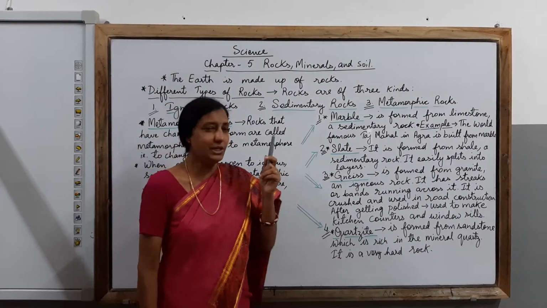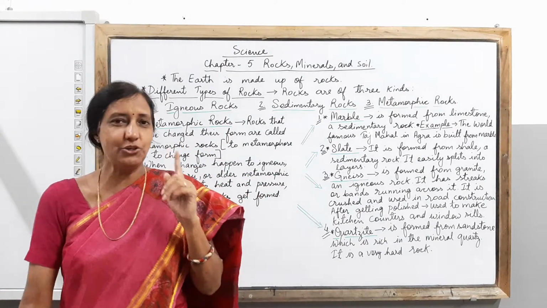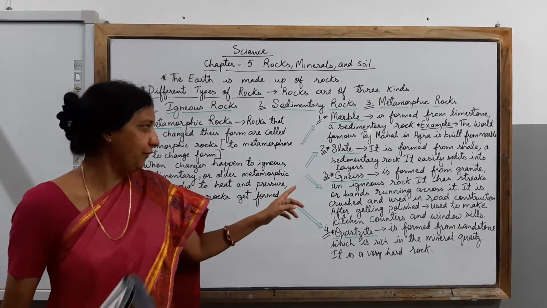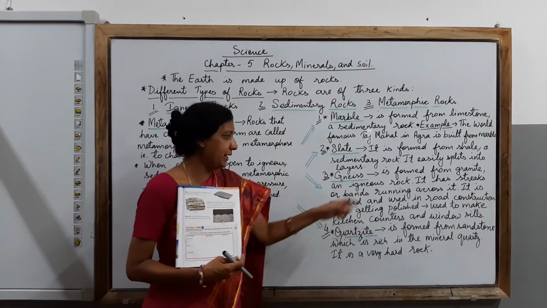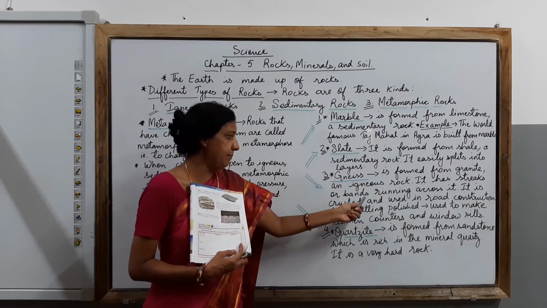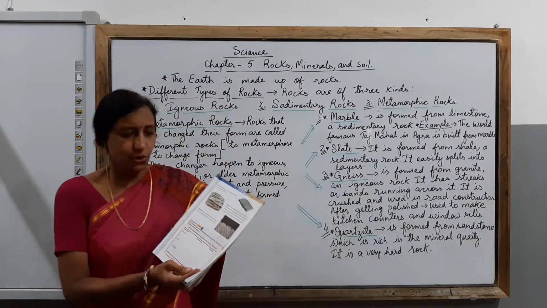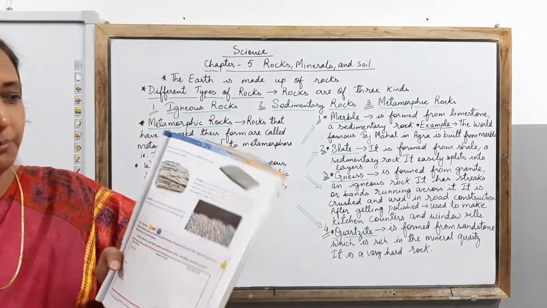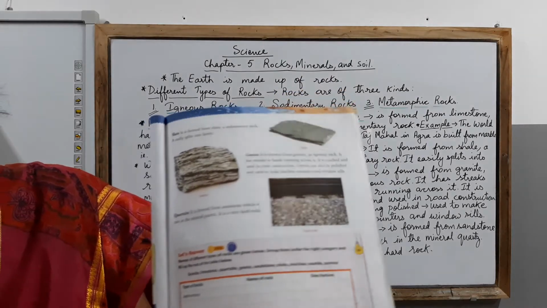So let's try to see how it looks. It has been shown in the textbook. The kind of rock which is formed from granite, an igneous rock, and it has streaks and bands running across. So let us see the streaks and bands which are shown here in the textbook.